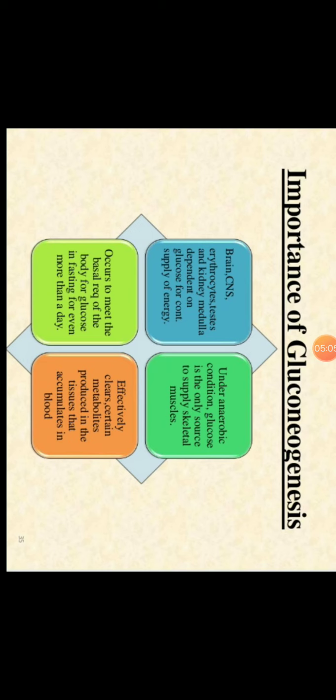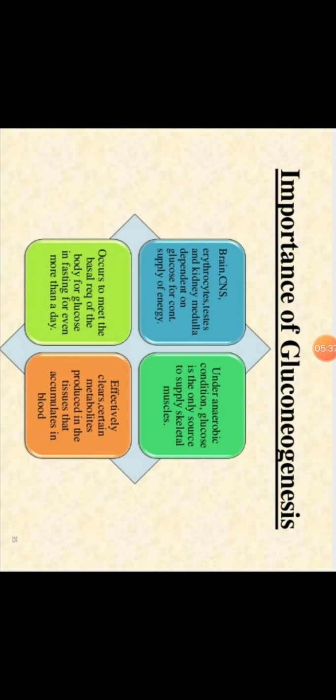Then it effectively clears certain metabolites produced in the tissue that accumulate in the blood. This pathway is also important to remove some metabolites which get accumulated in the blood. Sometimes metabolites like pyruvate or lactate accumulate in the blood. So for the removal of that accumulation, gluconeogenesis is also an important pathway.